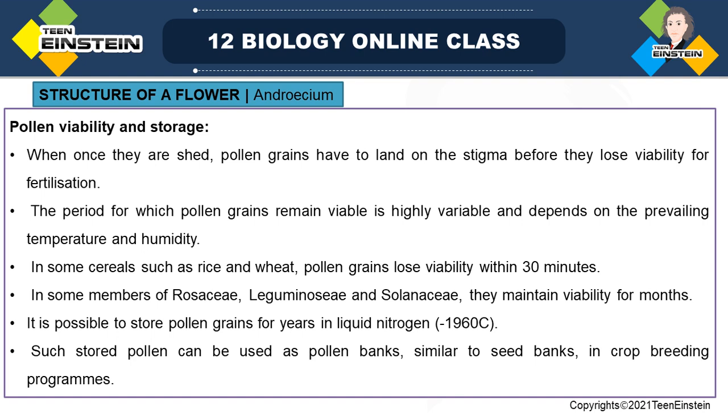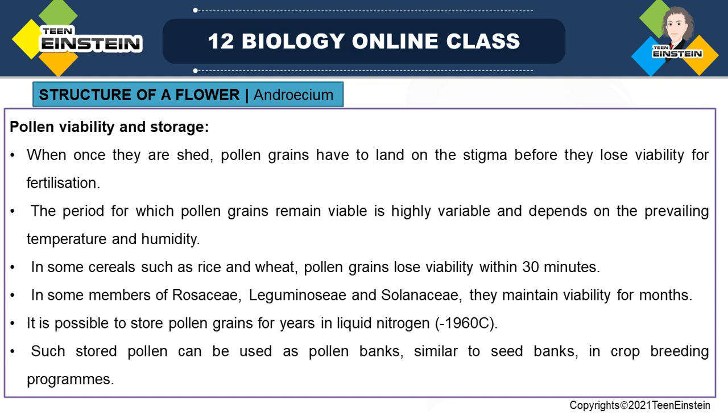Okay, so it's highly variable, and up to a limit it depends upon the climate, humidity and temperature also. The pollen viability is variable in each species. So in wheat, rice and so on, pollen will be viable up to 30 minutes only. After releasing, within 30 minutes it should reach the stigmatic surface. Otherwise it will lose the viability. But in the Rosaceae, Leguminosae and Solanaceae families and so on, the pollen is viable for up to several months. It can stay up to several months.